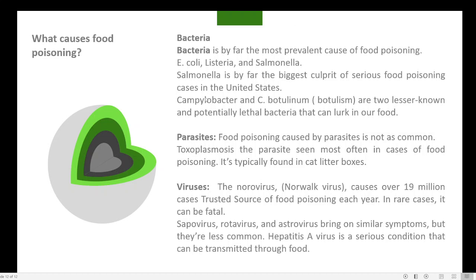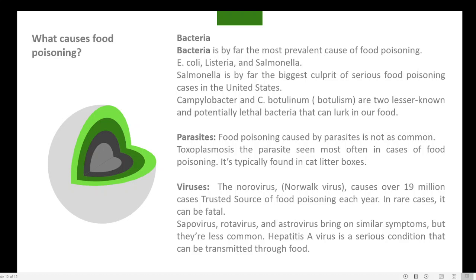Some other bacteria which are responsible for food poisoning are Campylobacter and Clostridium botulinum, and this causes a very acute, very dangerous form of food poisoning because this bacteria produces a toxic, highly dangerous poison, and that can cause instant death. That is known as botulism. And that is commonly present in bottled food. That is why the name botulism is given. So the bacteria is botulinum, and these are two lethal bacteria that can lurk. Lethal means causing death. Lurk means hide in your food.